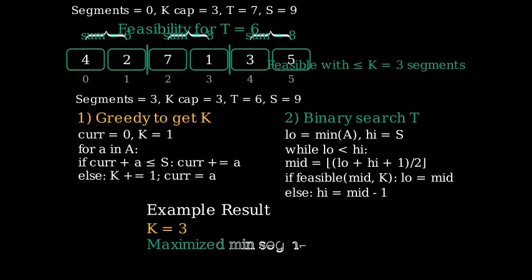For our example, the minimal number of segments is 3, and the maximum achievable minimum segment sum among those is 6.